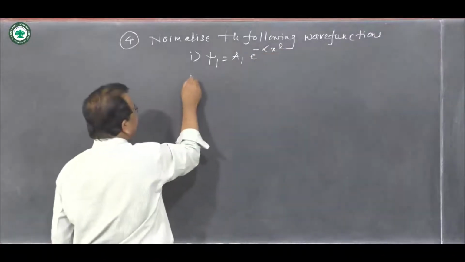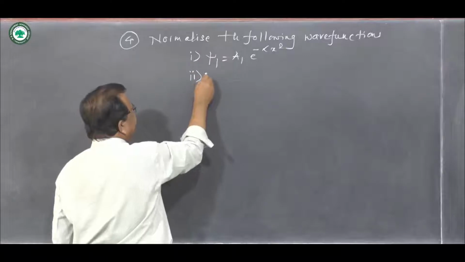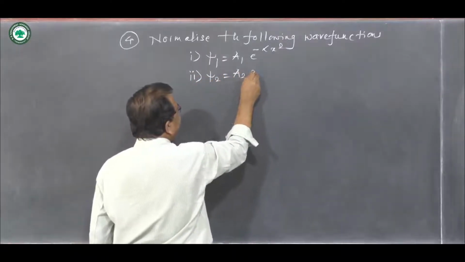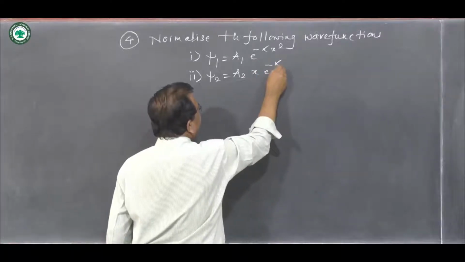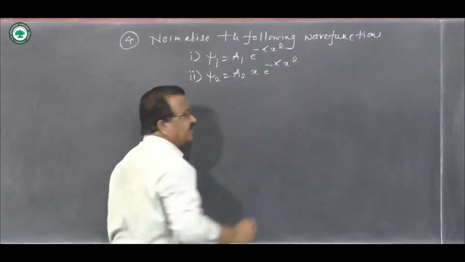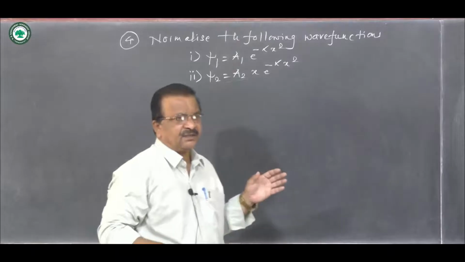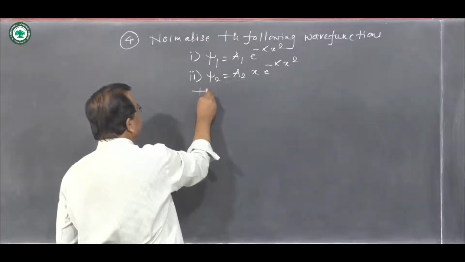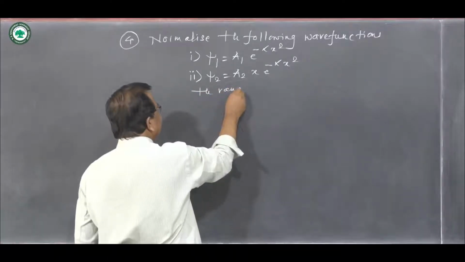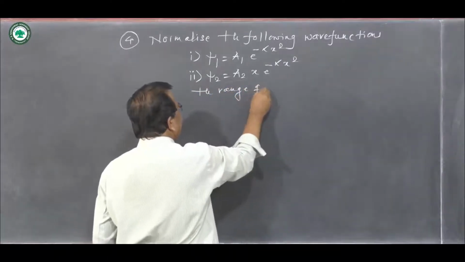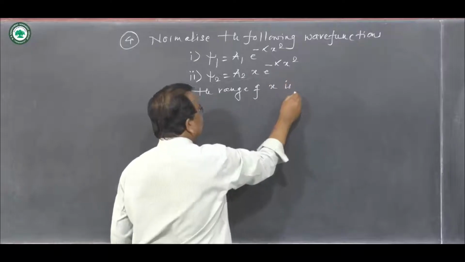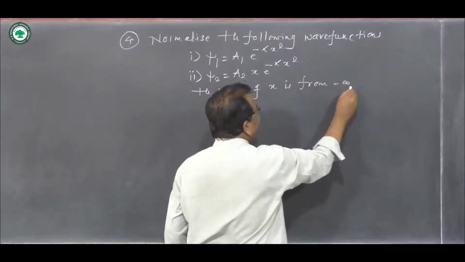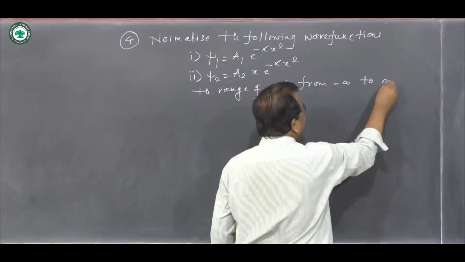And the second function is psi2, unknown is a2, x e raised to minus alpha x square, where x is the variable in both the wave functions, and the range of x is from minus infinity to plus infinity.